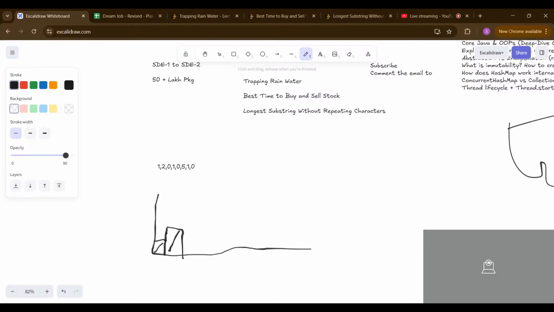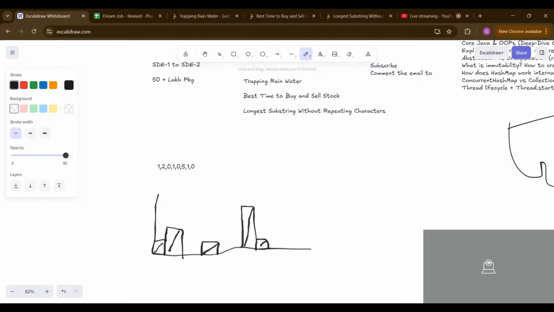Next, the third position has one block, so we are going to add that one block. Now in the fourth position we don't have anything. Then the fifth position has five blocks, so we are going to block five. Okay, this is the five block. Now we have one block, then zero block, nothing is there. So this is the block layout we have.